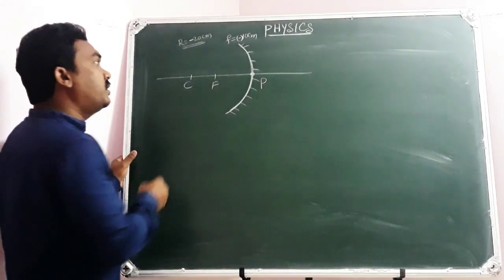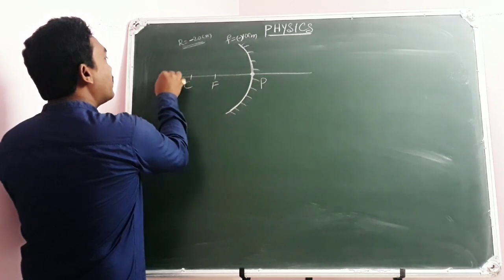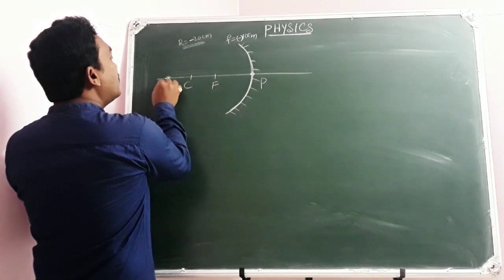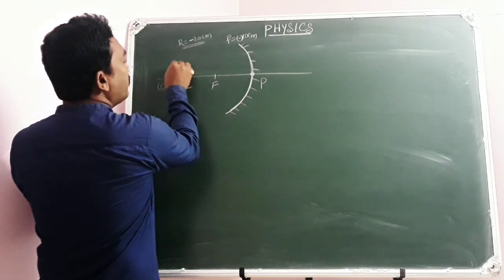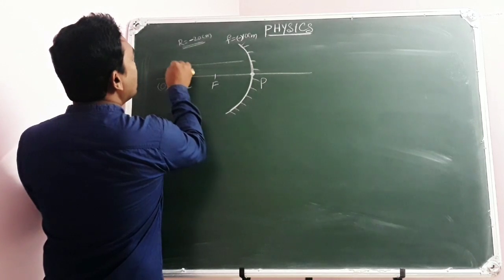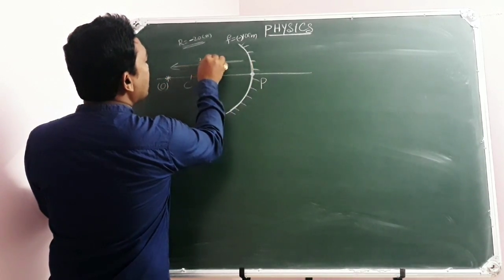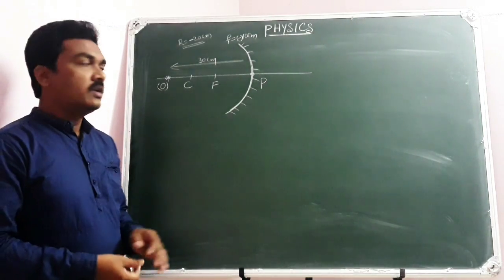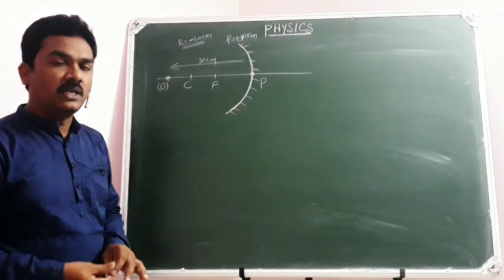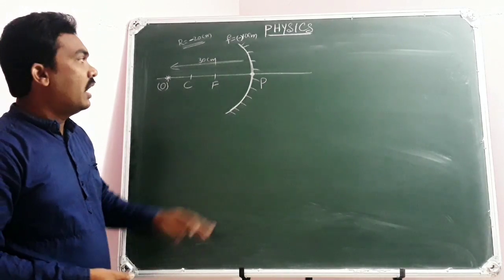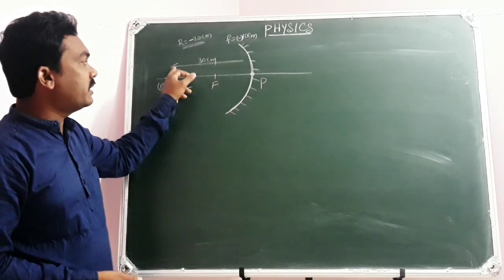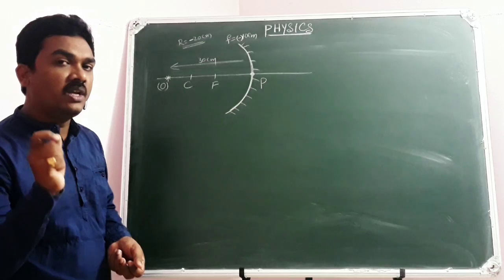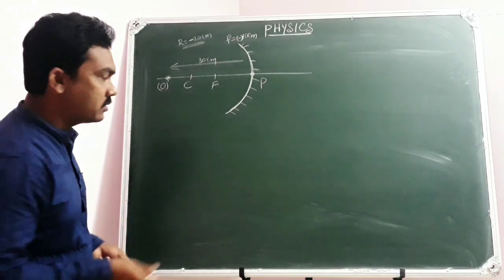Now here, an object is placed in front of this spherical mirror, at 30 centimeters away from the mirror. So look at the data. There is a concave mirror of focal length 10 centimeters. An object is placed at 30 centimeters in front of the concave mirror. Let me first explain where the image position is in this particular case.